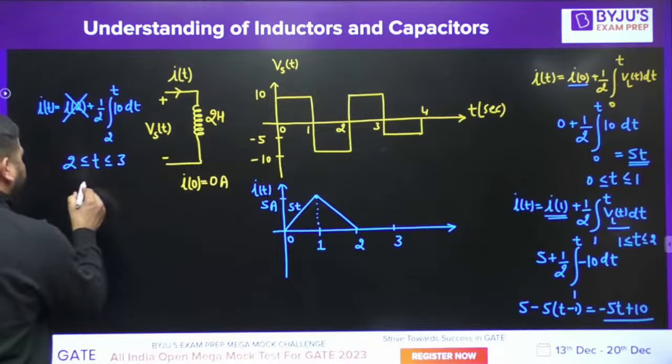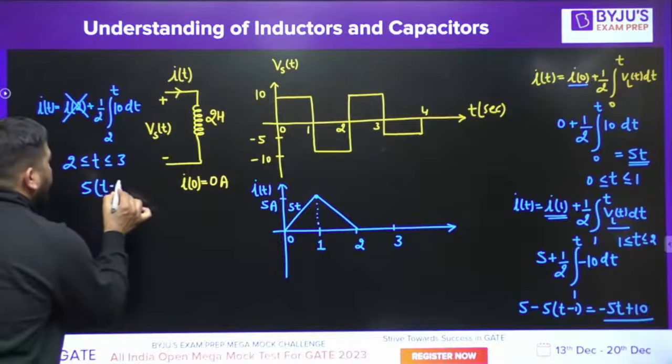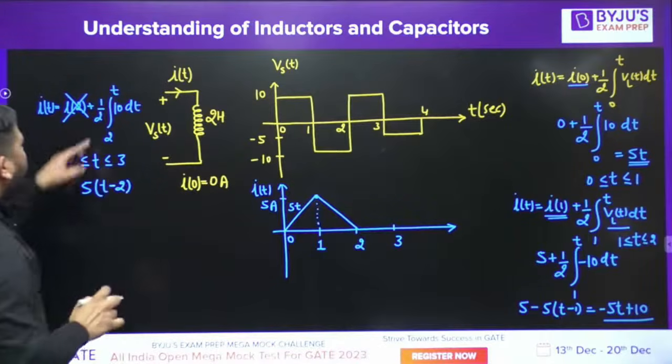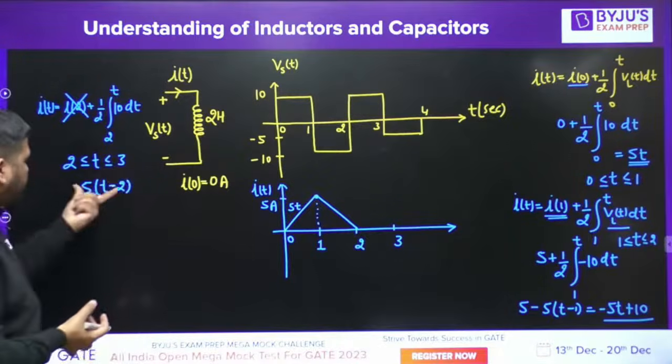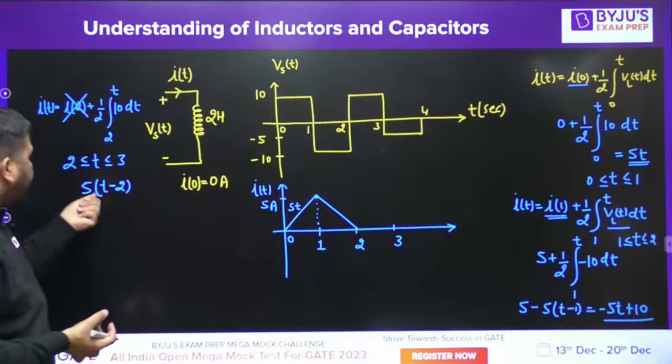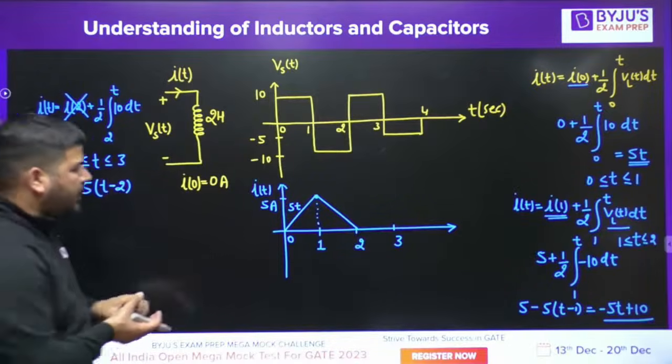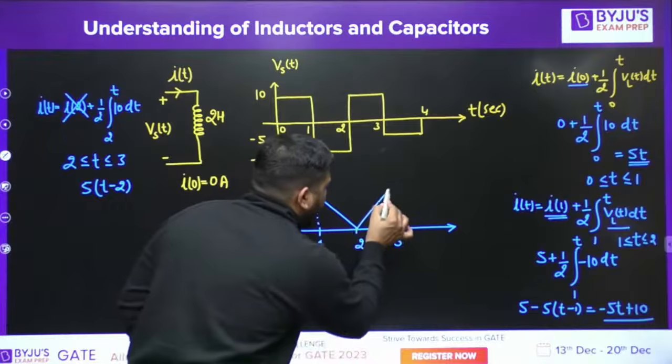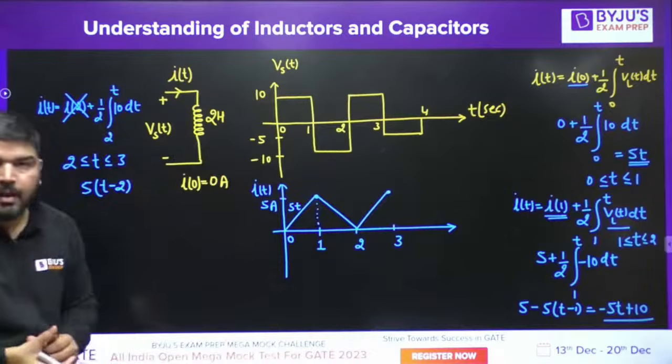Now if you calculate it, you will get 5 into (t minus 2). This is the current equation now. At t equal to 2, it is 0. At t equal to 3, it will become again 5. Perfect.